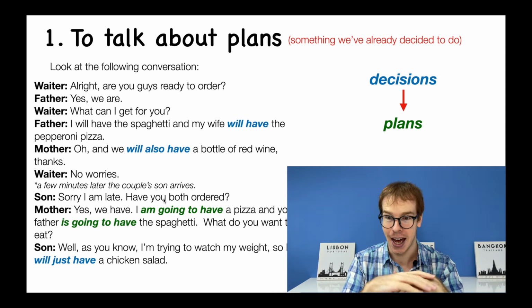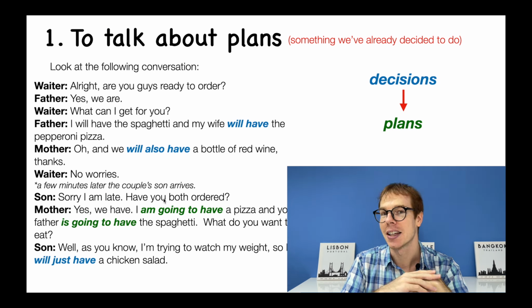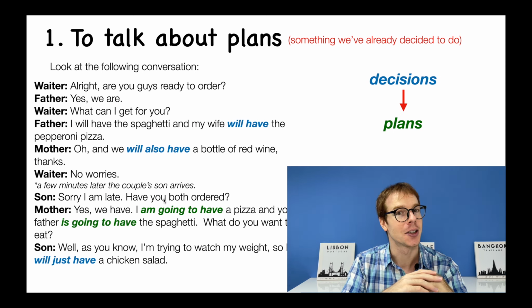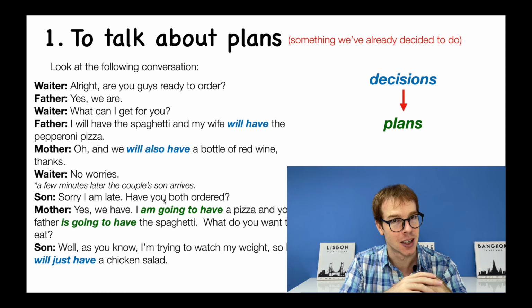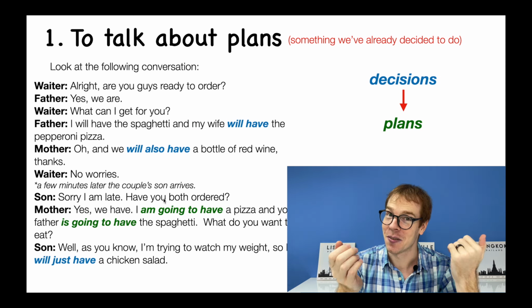So look at the blue and the green. Why do I switch between using will and using be going to? You might remember from my lesson about the word will, last lesson. Do you remember why we use the will?